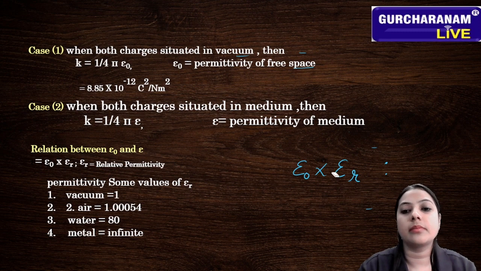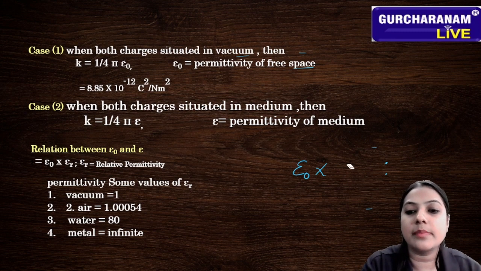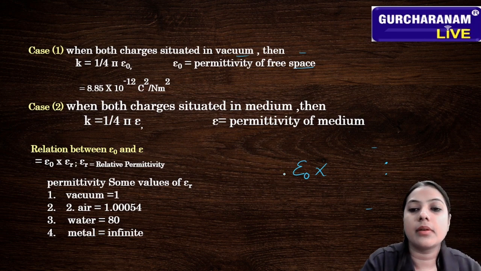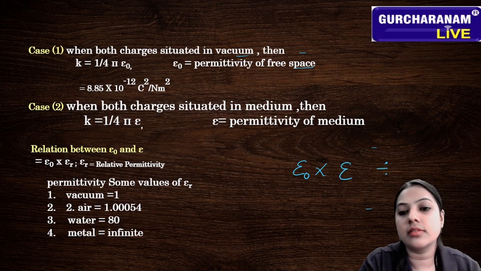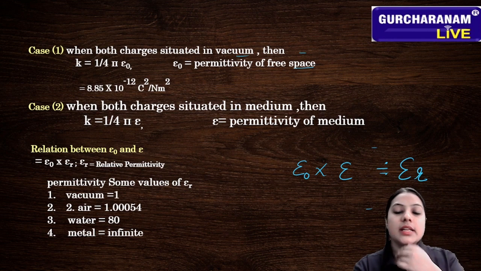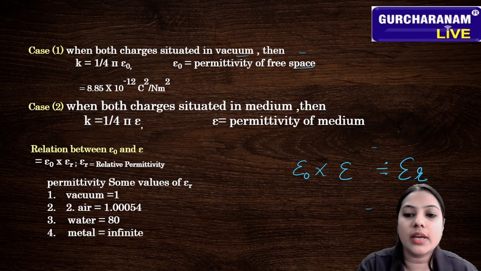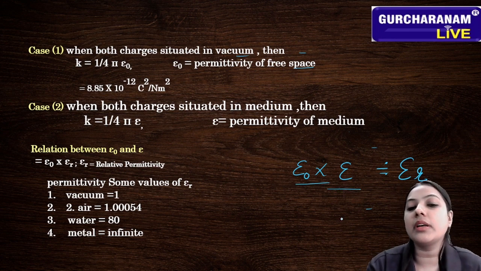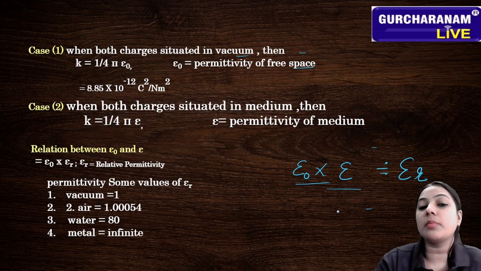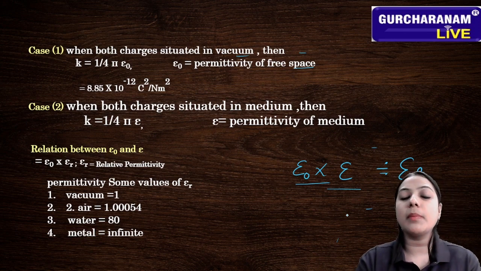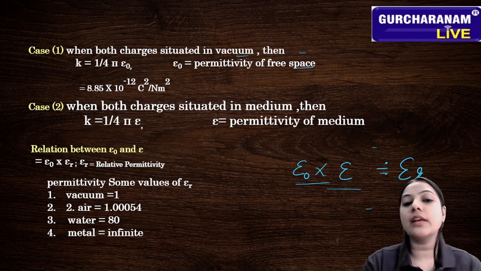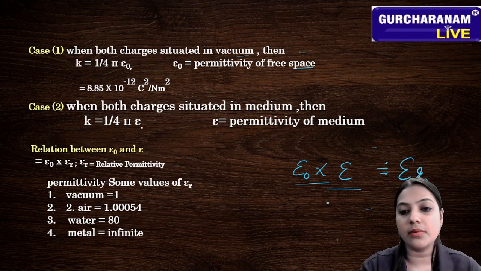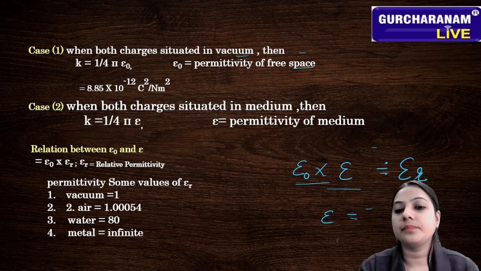This is a mistake, and this is epsilon r, the relative permittivity. This is the relation between epsilon naught and epsilon, called relative permittivity. Also epsilon is equal to epsilon r upon epsilon naught.